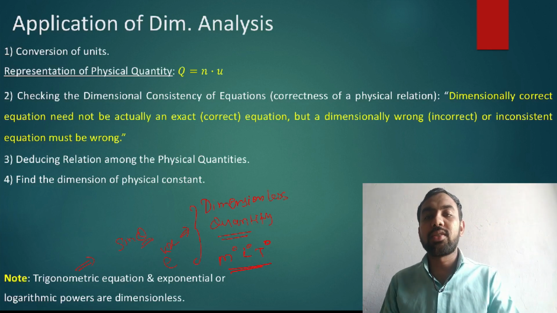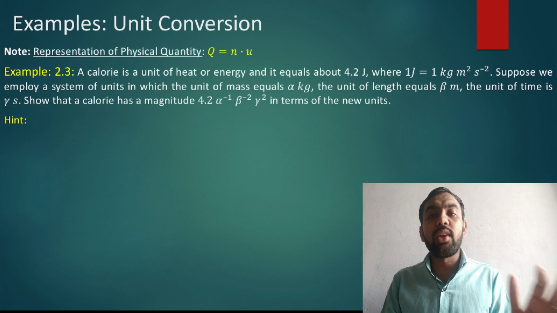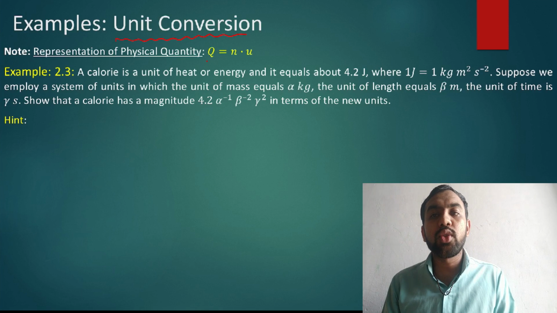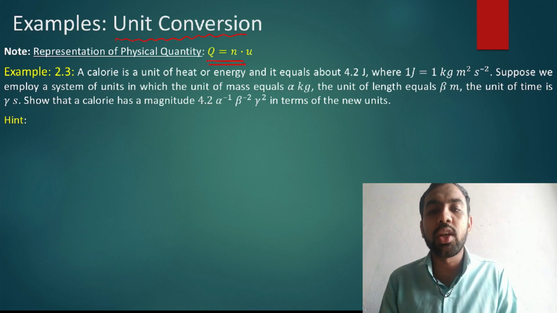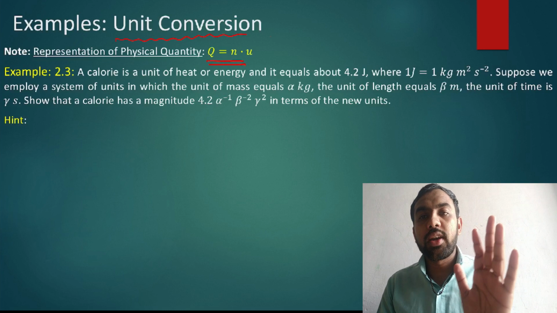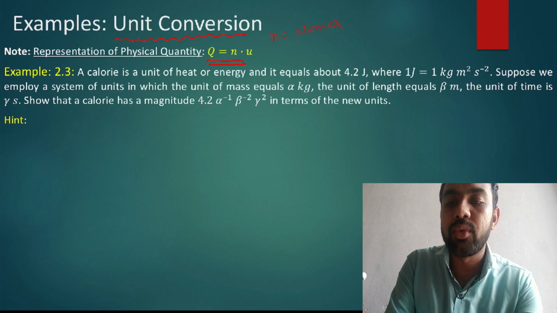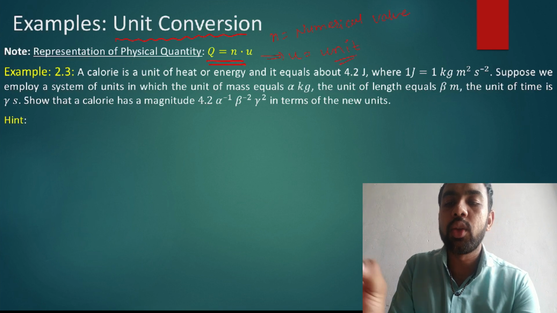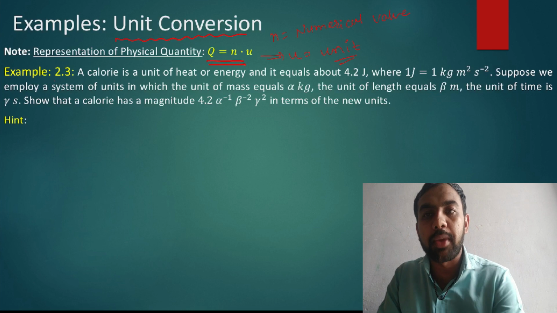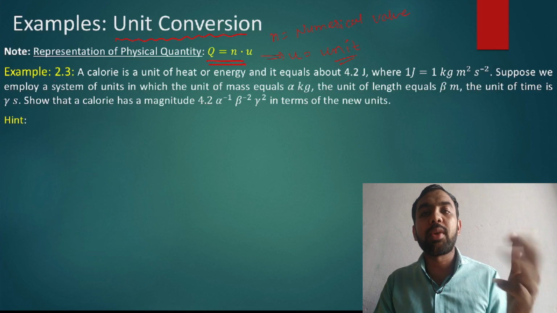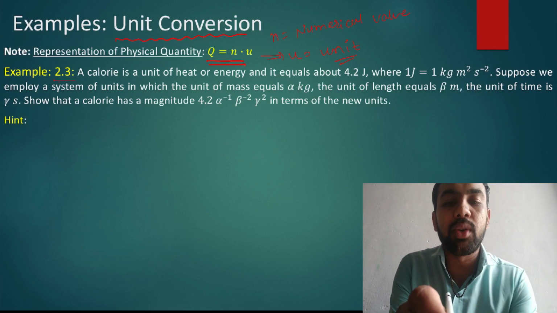Okay, let's come to the next one. We are solving some examples based on unit conversion. For unit conversion, you remember only one equation. Which one? Q = nu. Again I am revising this equation. What is n here? n is a numerical value, and u is any unit, so we must represent it this way. Let's solve one example based on unit conversion, from a textbook exercise, example number 2.3.